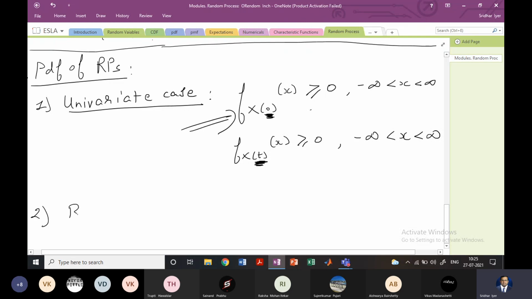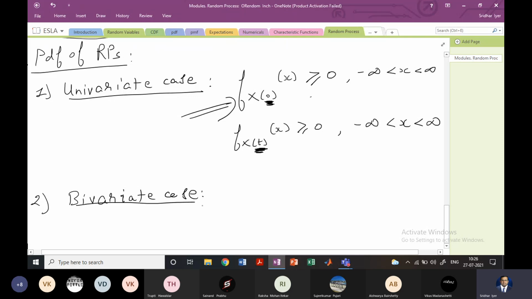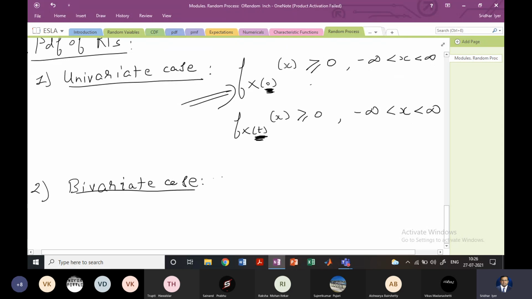Now let us extend this to a bivariate case. You are already aware of what bivariate is, where you have two values. So now instead of just one time, I'll be taking two timings. We can write this as fX(t1),X(t2) of x1 comma x2. You can see the difference here. This will be greater than or equal to 0 for both x1 comma x2 between minus and plus infinity.